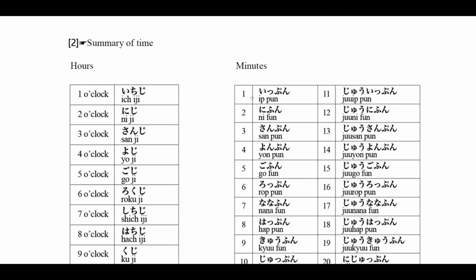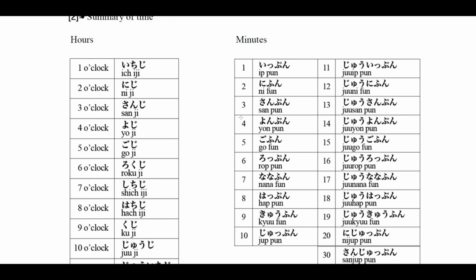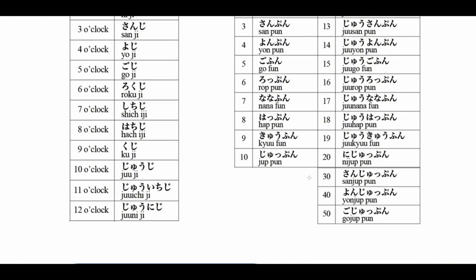And when we tell the minute, it's a little bit complicated. As you can see, this character means 1, but what follows is pun, which means the minute. So 1 minute altogether is 1分. And then for 2 minutes, it is really strange that the reading of 分 changes. So you say 2分. You can see the irregularity when you say the minute.